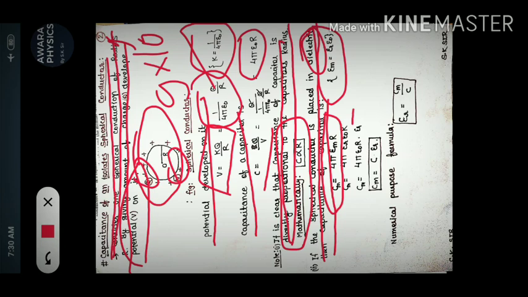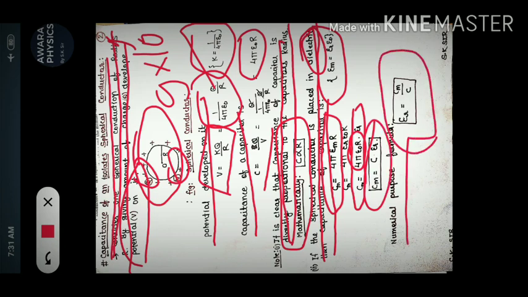So Cm is equals to 4 pi epsilon naught R multiplied with epsilon R. As you know, 4 pi epsilon naught R is the capacitance of air and vacuum, so that is replaced by C. So Cm is equals to C into epsilon R, and basically this type of question is asked in the NEET examination.